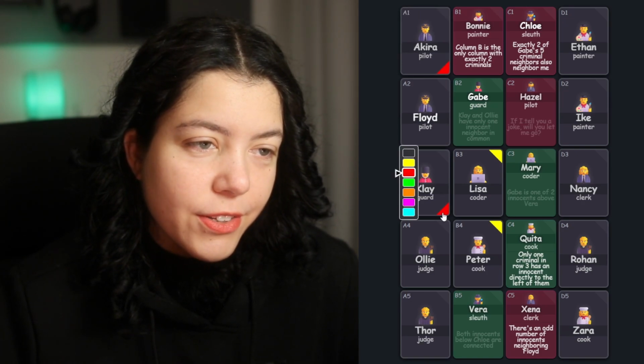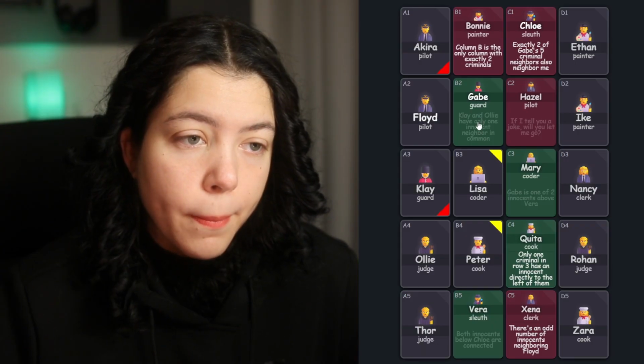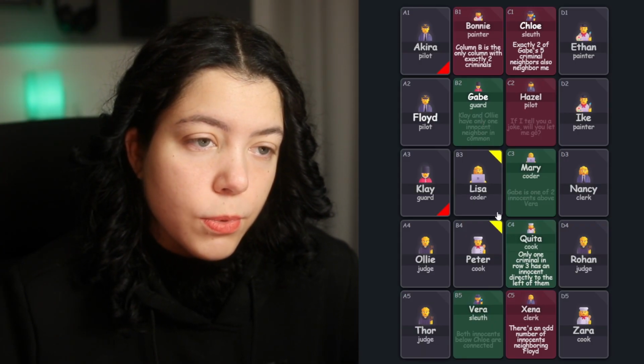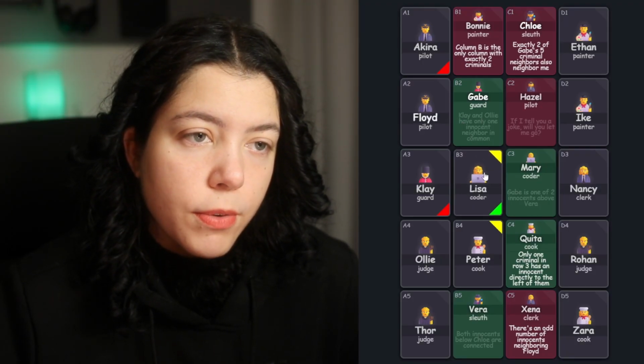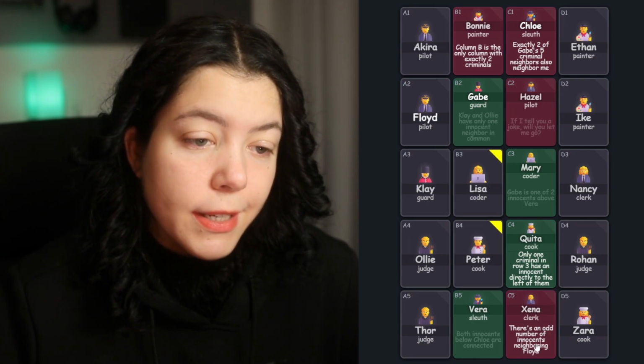Those 2, if they are shared with Floyd, sorry, that would leave Floyd with an even number of innocents neighboring him, right? Because Floyd has Gabe as an innocent, and the last person to neighbor him would be shared with Gabe as well. So if Lisa in this case was an innocent, because Gabe already has all of his criminal neighbors, Floyd would end up with an even number of innocents neighboring him. Did I say odd? And Floyd needs an odd number.